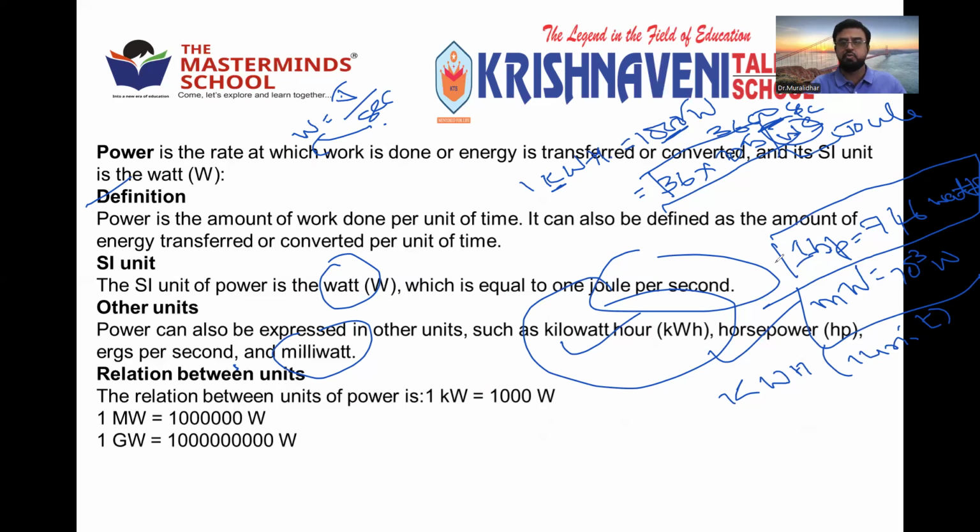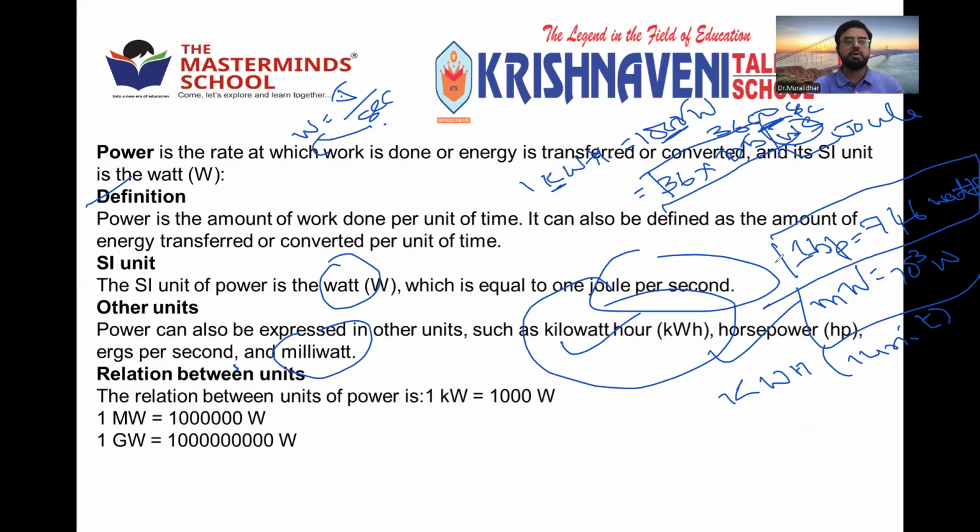Work is measured in joule, time is measured in second. So joule by second or watt, named after Watt.